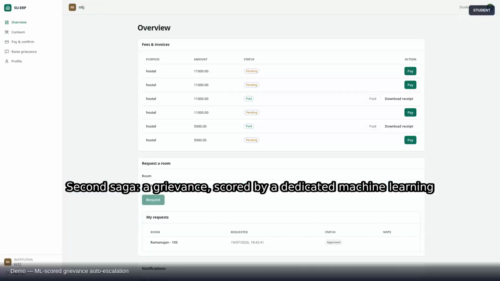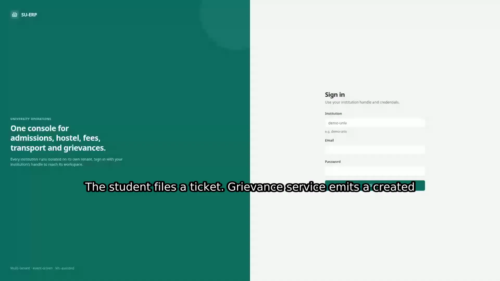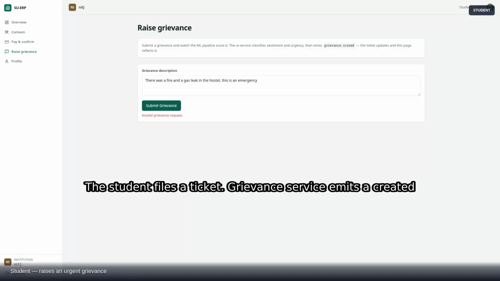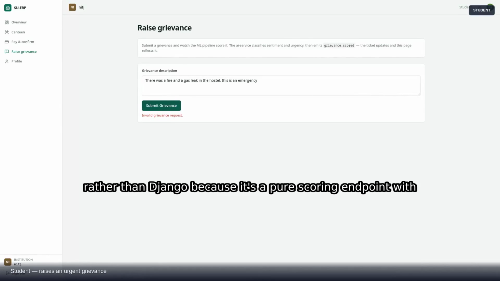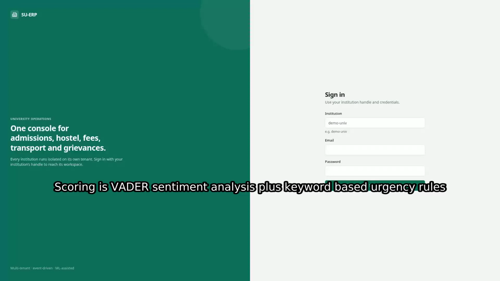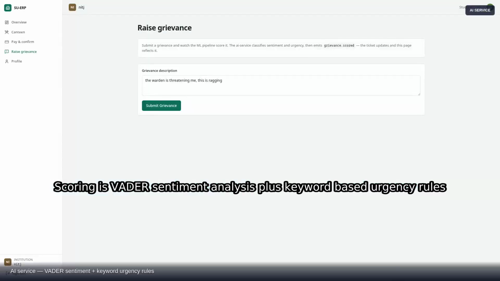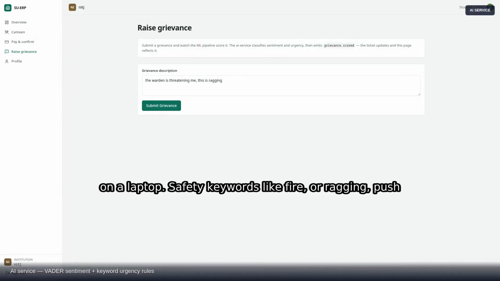Second saga, a grievance, scored by a dedicated machine learning service, automatically escalated to the warden if it's serious. The student files a ticket. Grievance service emits a created event, carrying just the free text and who raised it. The AI service, which is FastAPI rather than Django, because it's a pure scoring endpoint with no need for an ORM, consumes it. Scoring is VADER sentiment analysis plus keyword-based urgency rules, deliberately lightweight, no heavy transformer model, so it runs on a laptop.